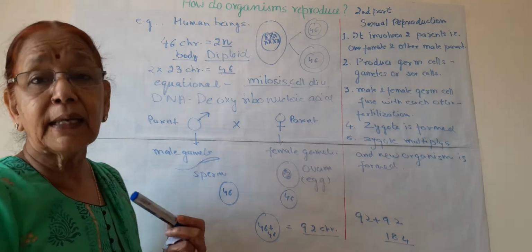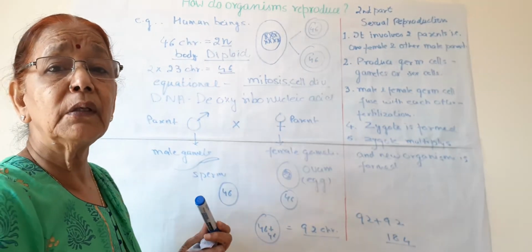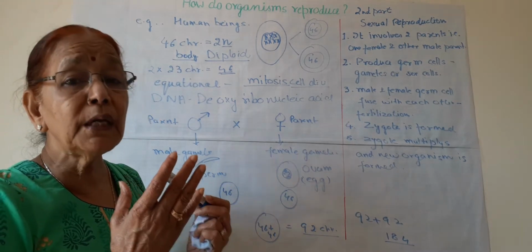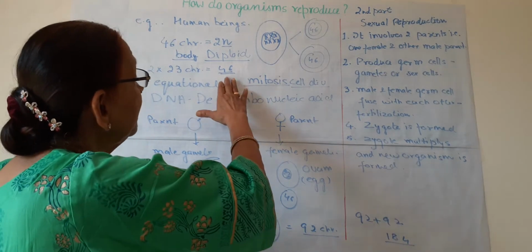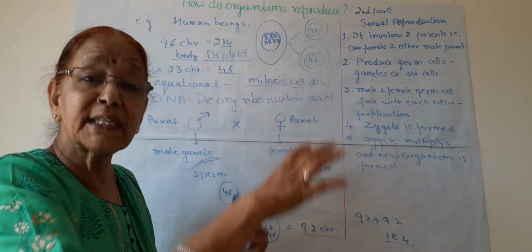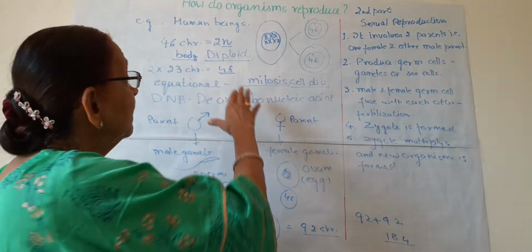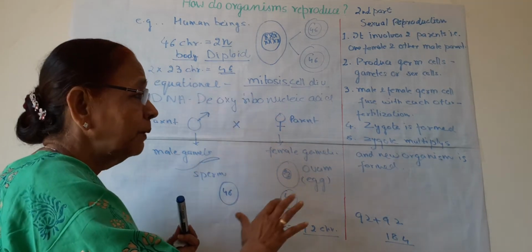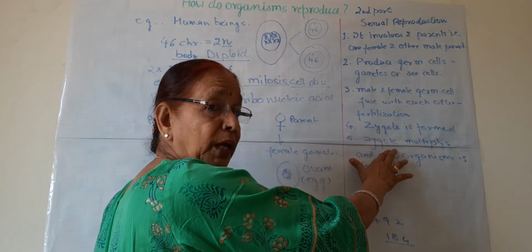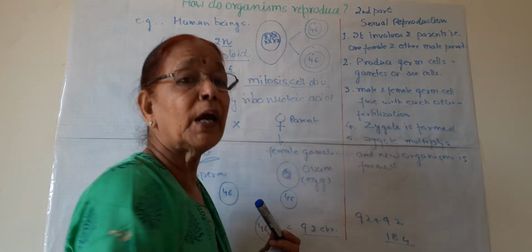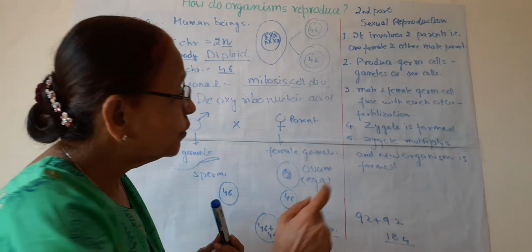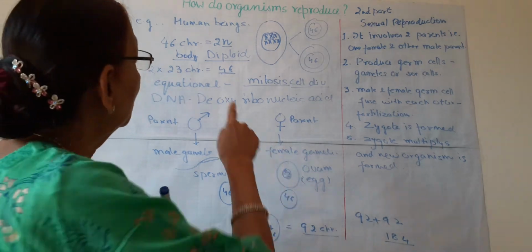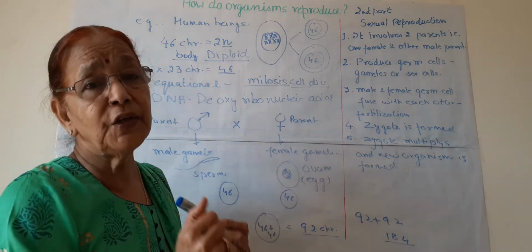If this is the case, then what is nature doing? Nature has devised a very unique method so that the DNA content remains constant. Nature wants all the cells in a human being to have 46 chromosomes after the formation of the zygote, and this zygote should have 46 chromosomes so that the next organism has 46 chromosomes, or the diploid condition, in each cell.